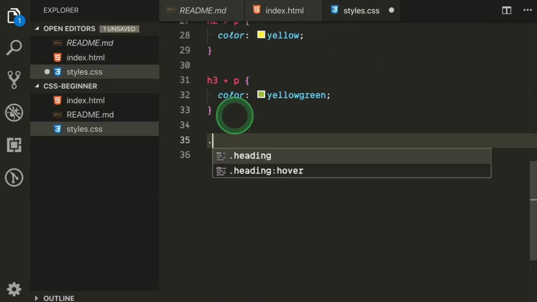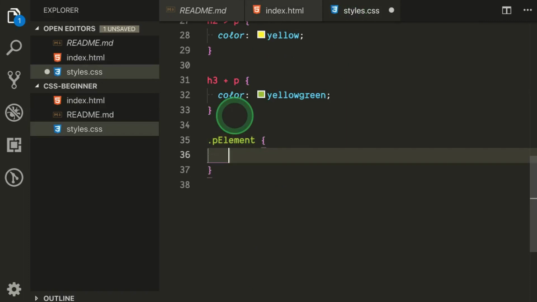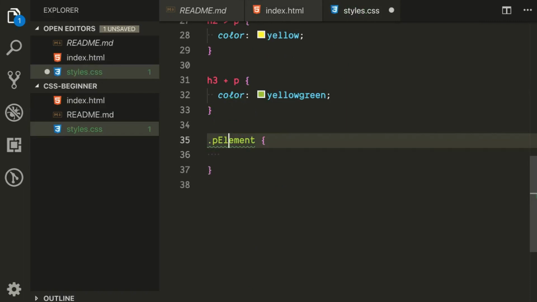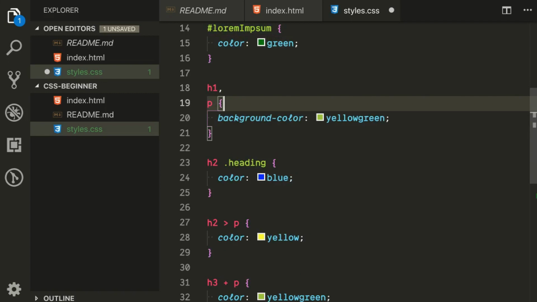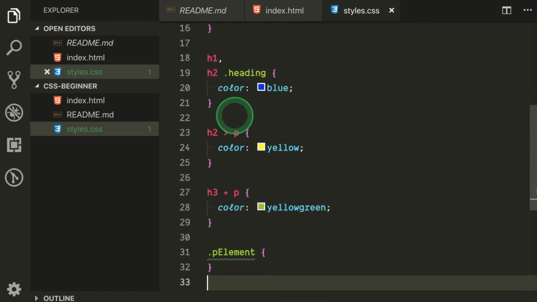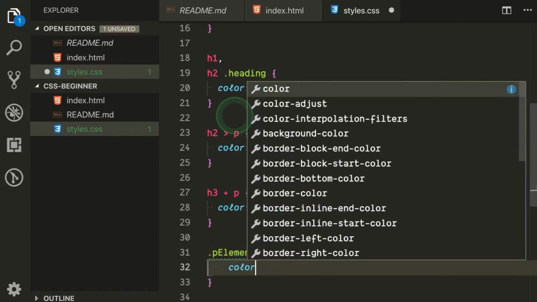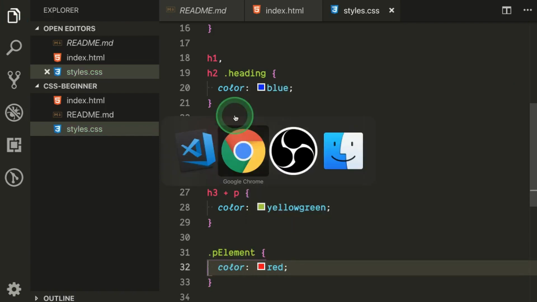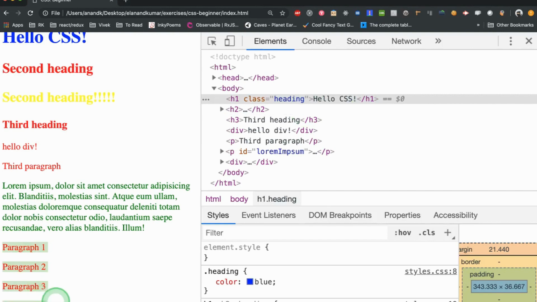Dot p element, it is a class selector, and let me remove this generic paragraph tag to make it better, and then say color red. So these paragraphs have red color.